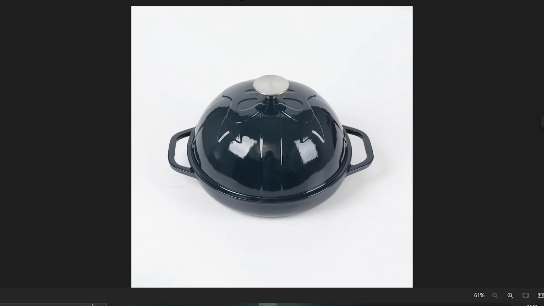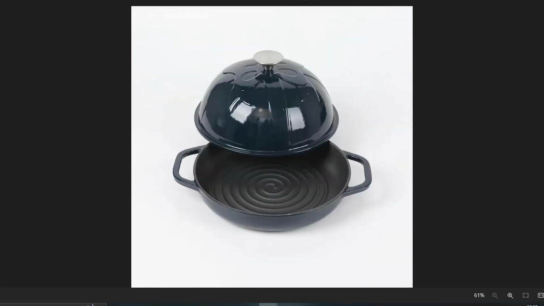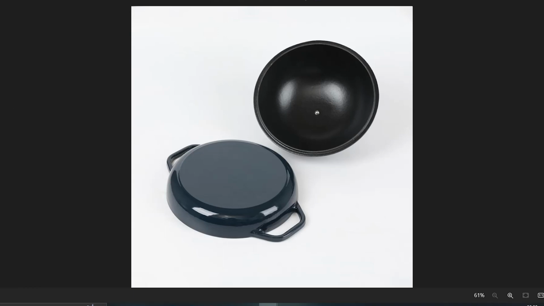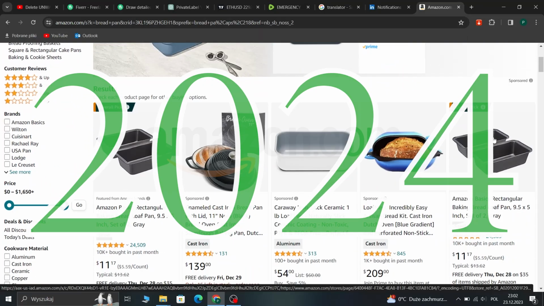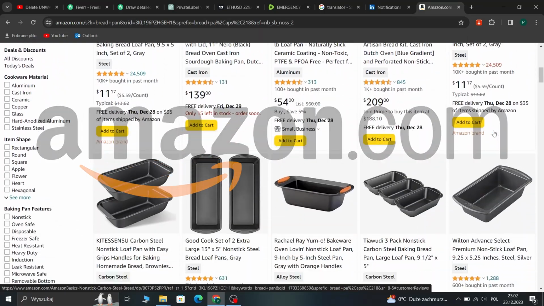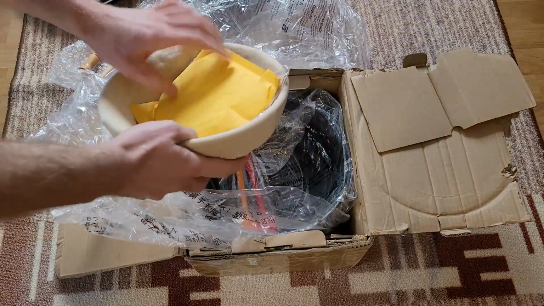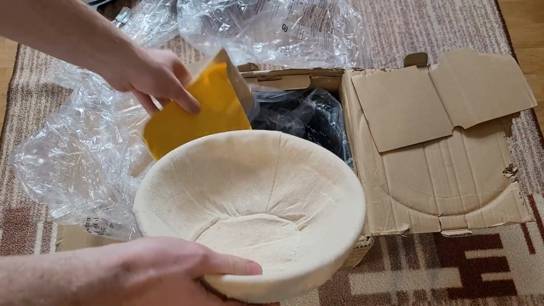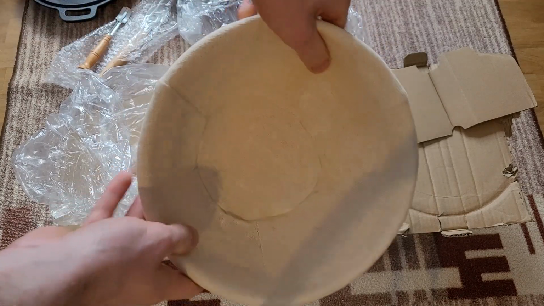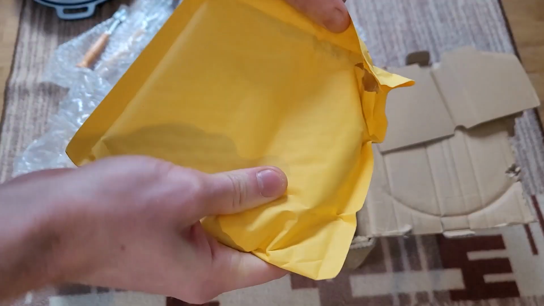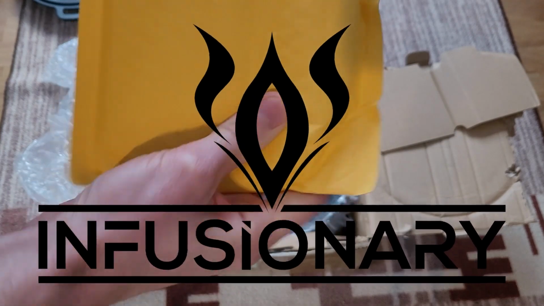So currently I'm developing my private label product, the cast iron bread pan, and soon in 2024 I will launch it on Amazon in the US. I recently received a sample with all the accessories from the Chinese manufacturer to check the quality, and I showed all of this in my previous video. And currently I've designed my logo for the product.